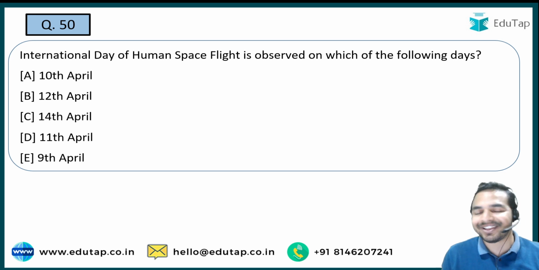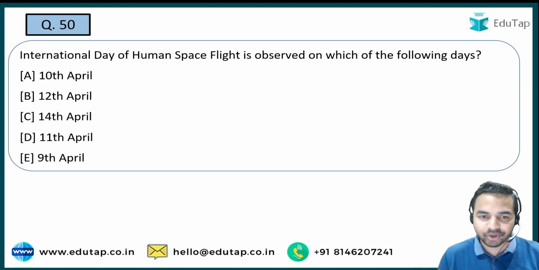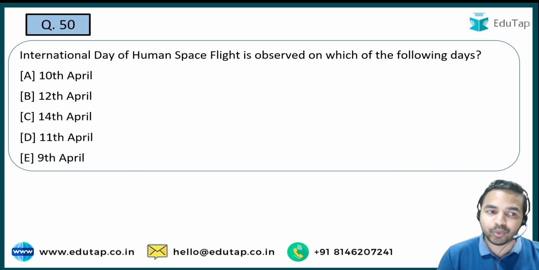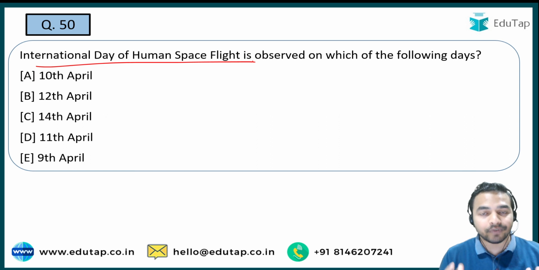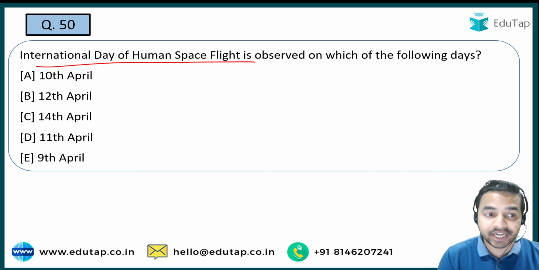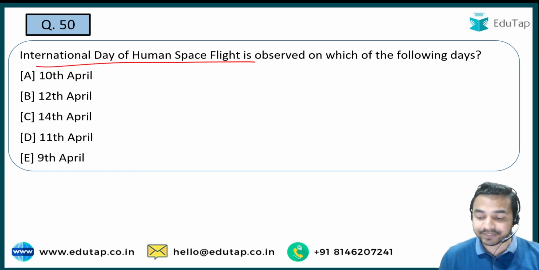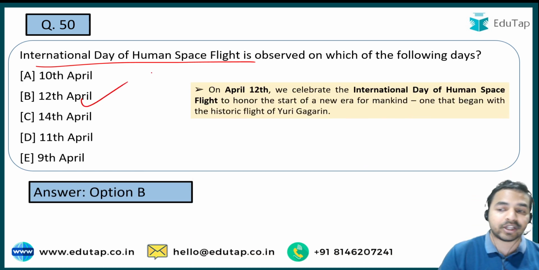Now guys, we are on the last question of our today's session, and the question is from a very easier topic, that is of the important days. और यहाँ पर once again you are required to tell me the date of this particular day on which the International Day of Human Space Flight is being observed. I want all of you to answer this question in the comment section. And here guys, when I talk about the date on which the International Day of Human Space Flight is being celebrated, it is option B, that is 12th of April.